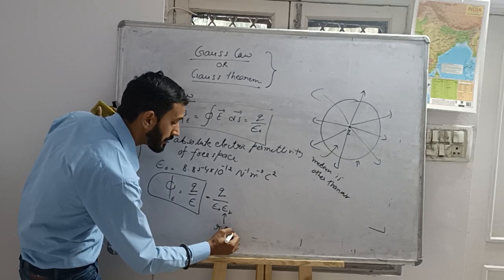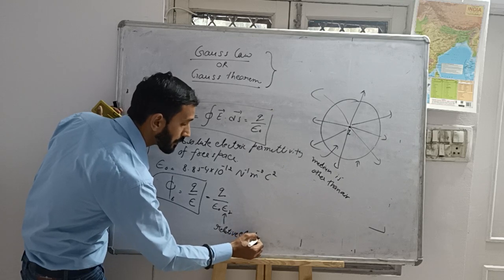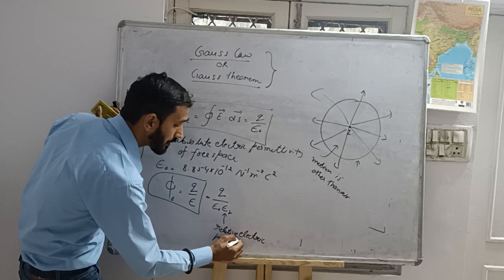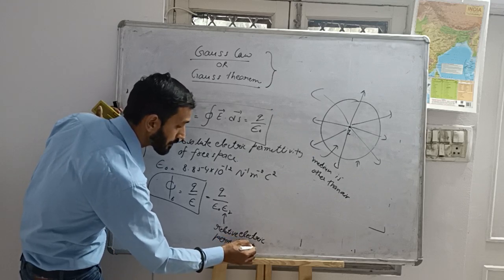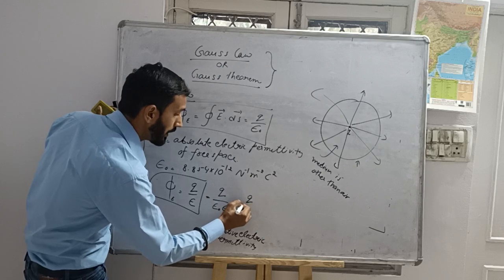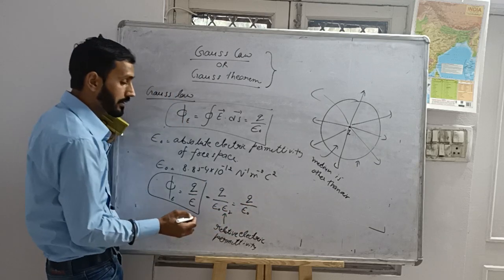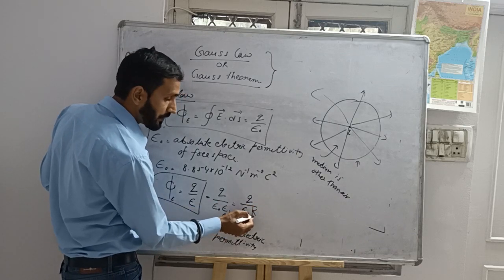Q by epsilon naught and epsilon r can be replaced by K. This is the dielectric constant of the medium.